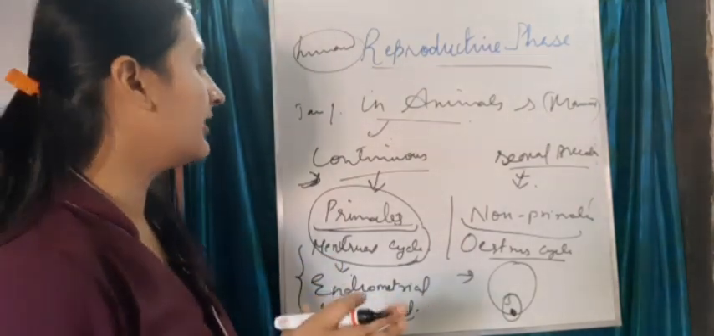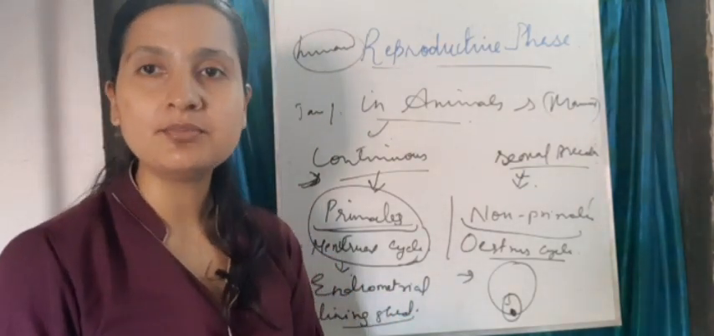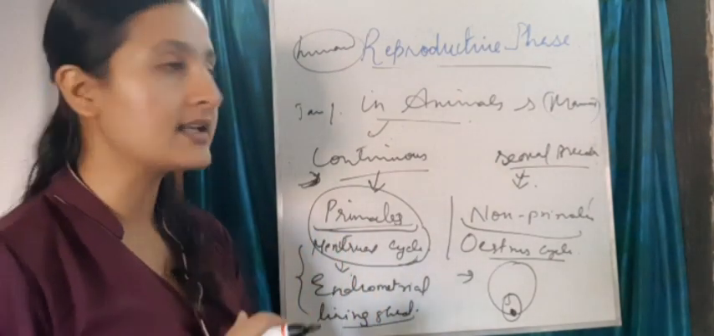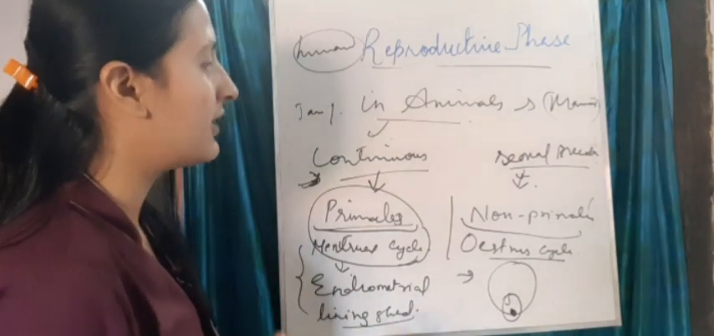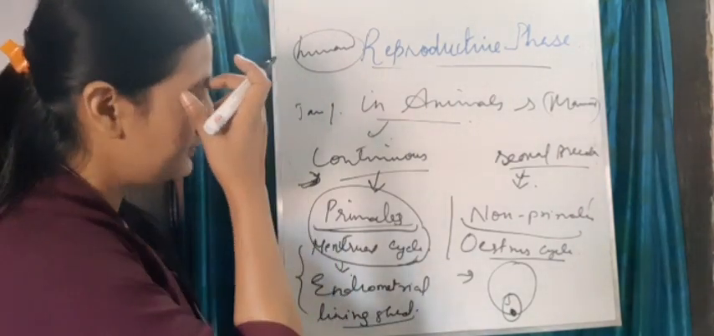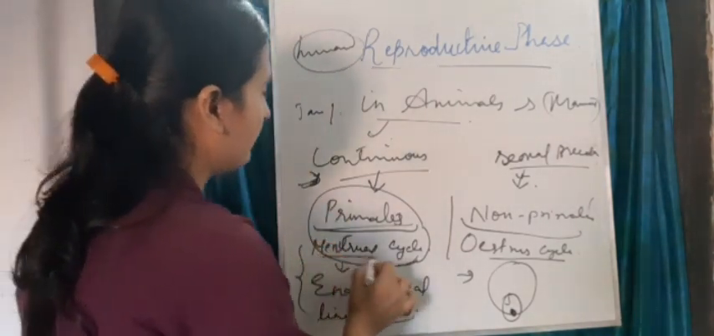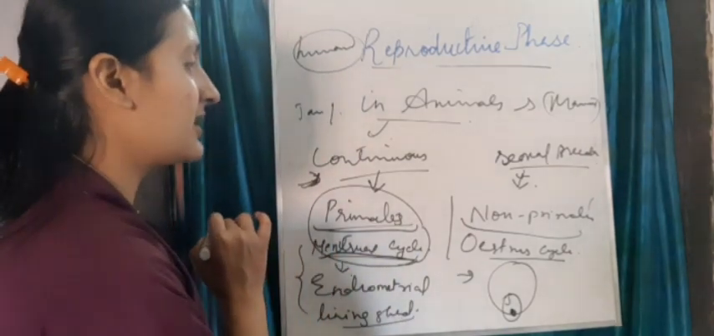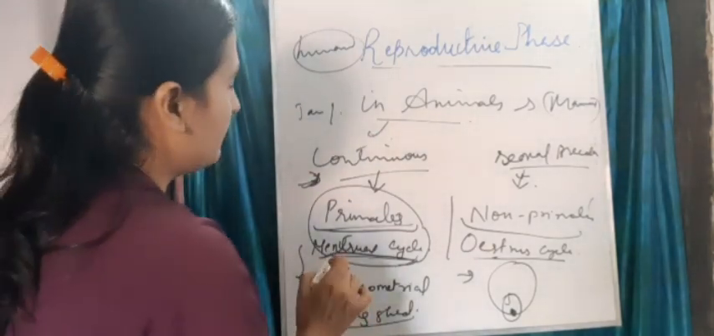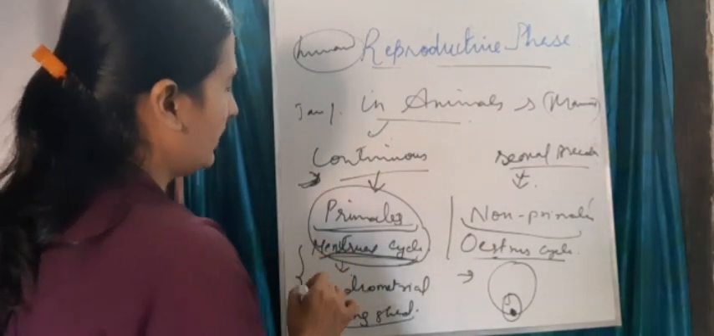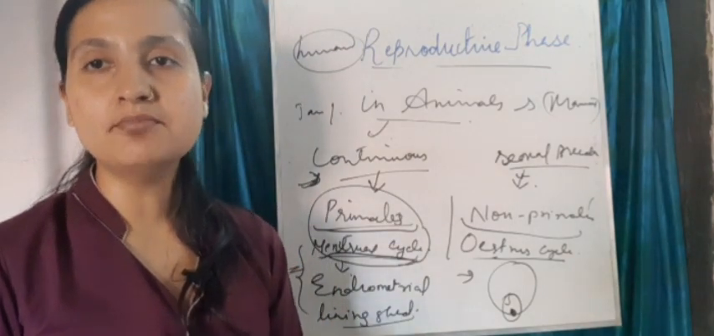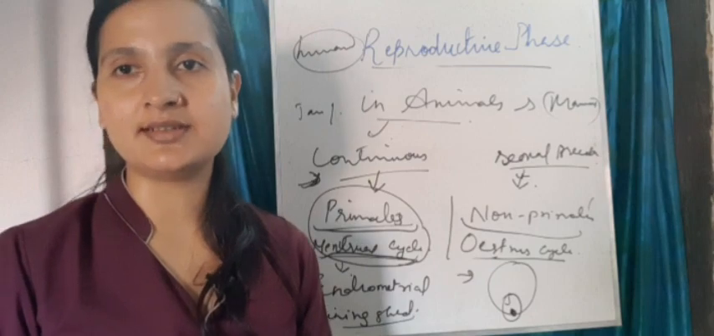Animals are divided into two, primates and non-primates. Primates are like human beings, chimpanzees, monkeys. Non-primates are your cat, dog, cow. Primates have a cyclic change called the menstrual cycle, and in non-primates the cyclic change is the estrus cycle. In the menstrual cycle, primates like human beings, as I gave the example, can conceive in any month or any time of the year, right?